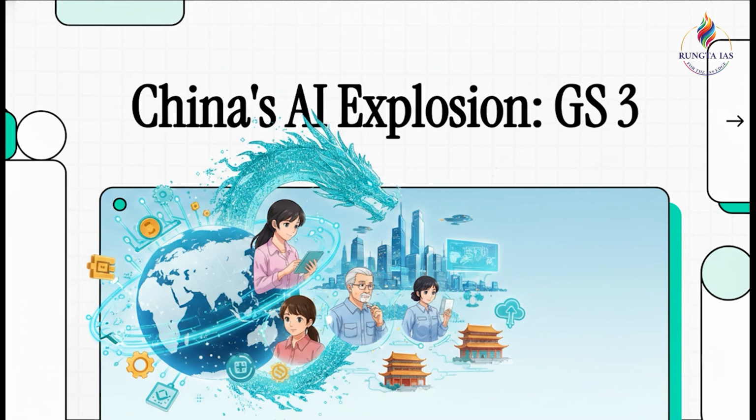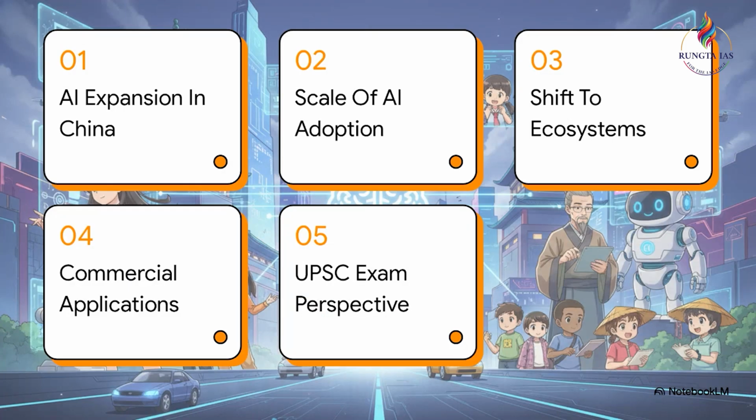Today, we are taking a highly analytical look at a major global development, China's massive grassroots deployment of artificial intelligence. For your General Studies Paper 3, understanding not just the technology itself, but its economic and demographic integration is absolutely critical. All right, let's quickly run through the agenda. We'll be looking at AI expansion in China, the sheer scale of adoption, the shift to ecosystems, commercial efficiency, and then wrap it all up with the UPSC exam perspective.